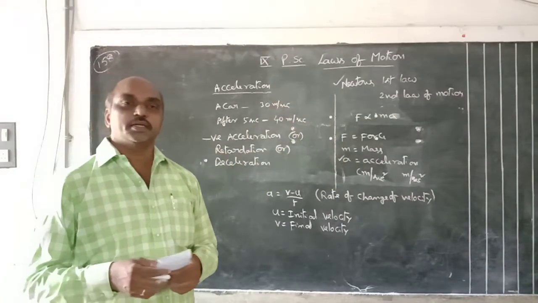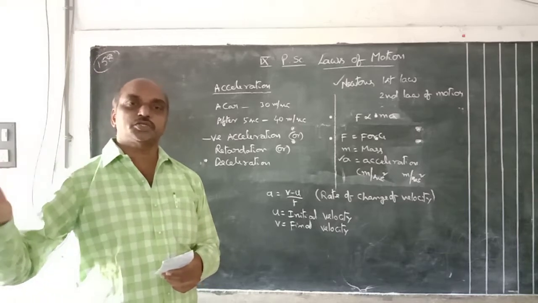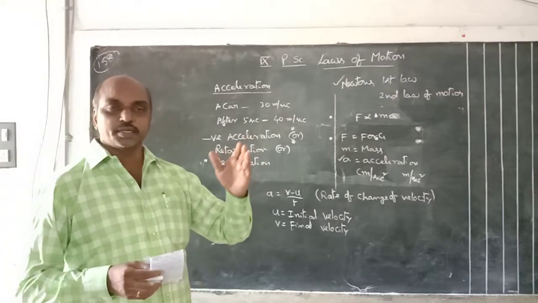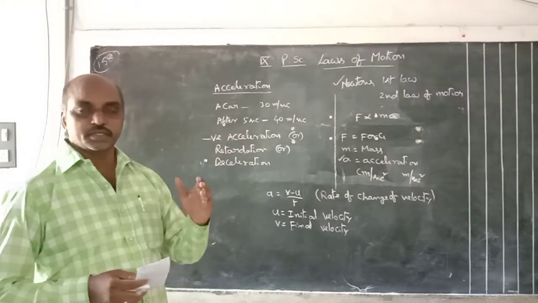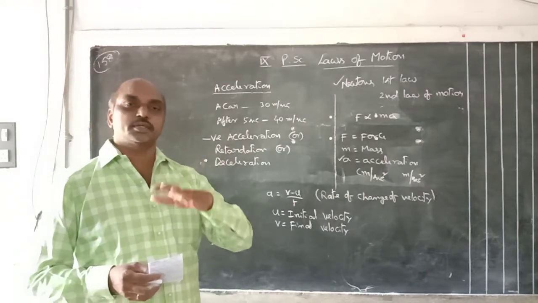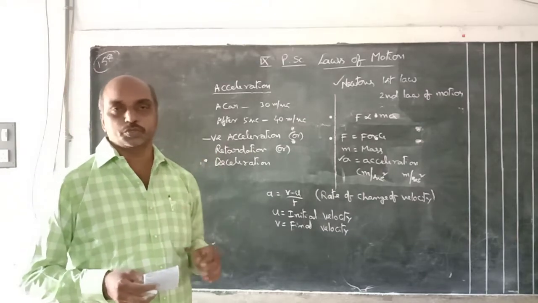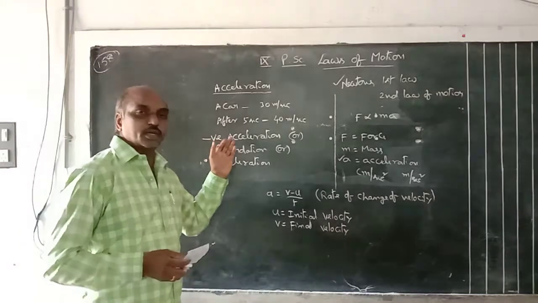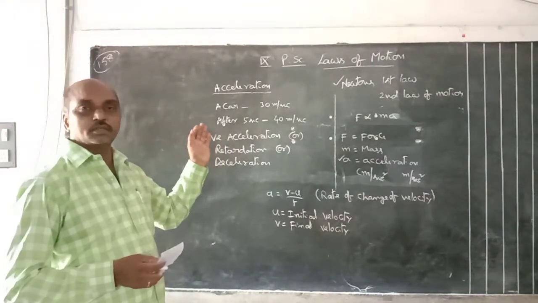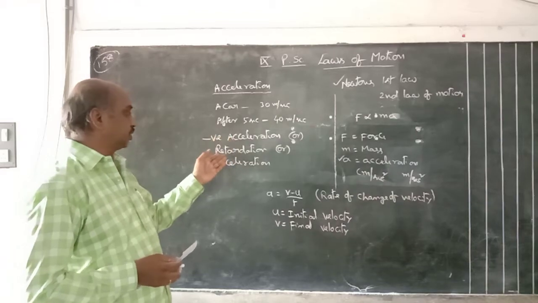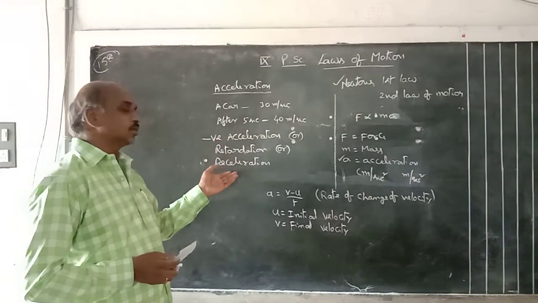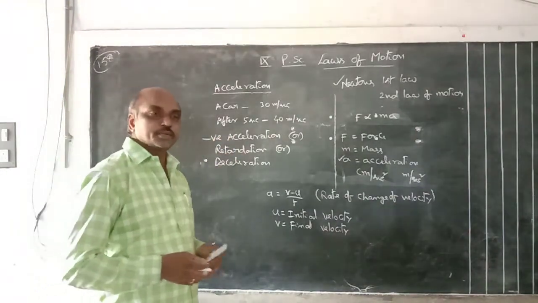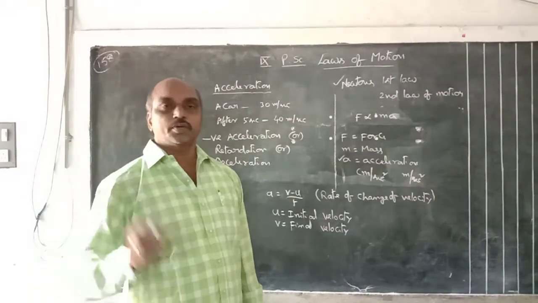After reaching, slowly the speed decreases, finally it stops. Initially 30, after some time 20, after that 10, finally 0. That means speed decreases gradually. That acceleration is called negative acceleration, or retardation, or deceleration. Anytime in the problems, find out the negative acceleration.